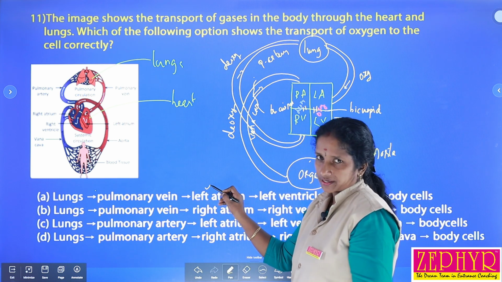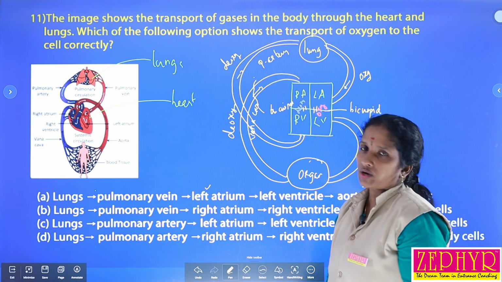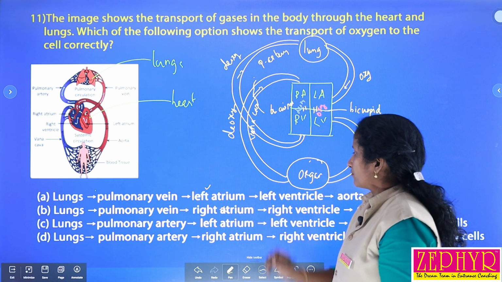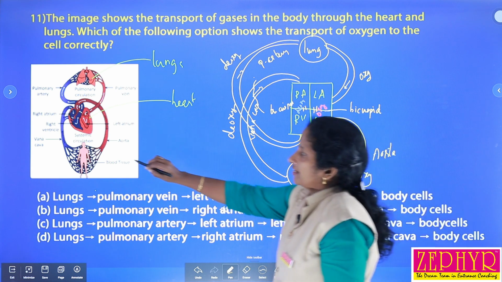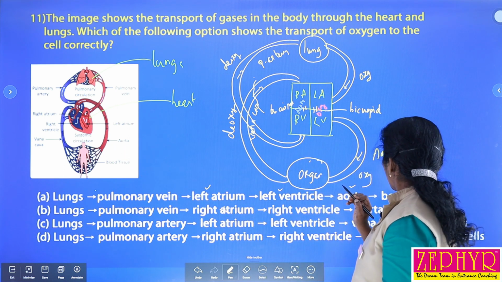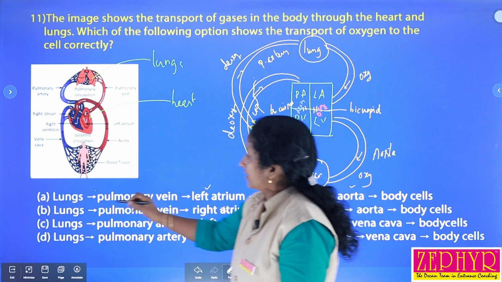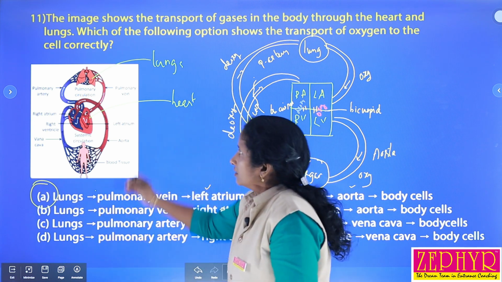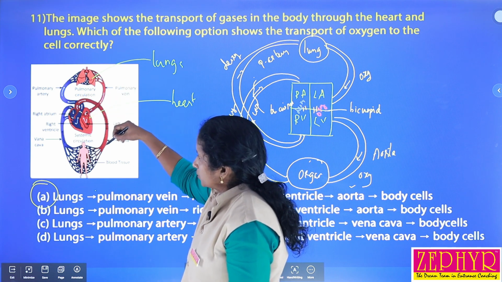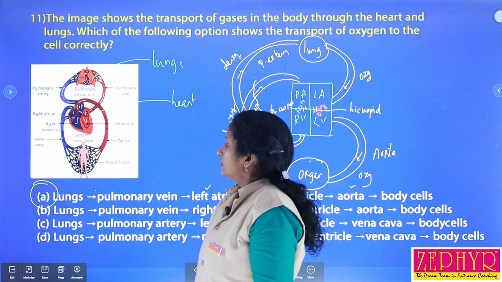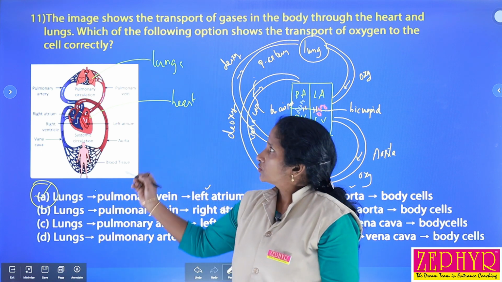So here is the left atrium, but here is a right atrium. Vena cava reaches the right atrium, so this one is wrong. And then from the left atrium it reaches the left ventricle, this is again correct. And from the left ventricle it is carried out by the aorta. Is it okay? Yes. And then from that it reaches the body cells. So we can select the first option: from the lungs through the pulmonary vein it reaches the left atrium, left ventricle, and through the aorta it reaches the body, isn't it? Is it clear, all of you? So that is the answer.